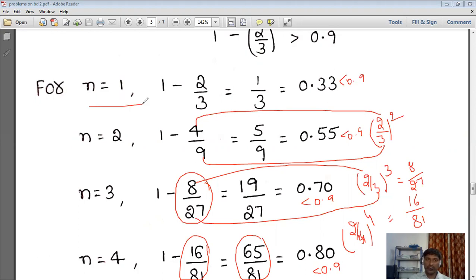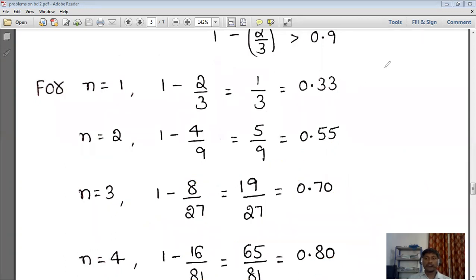So we substituted 1, we got less than 0.9. We substituted 2, we got less than 0.9. We substituted 3, we got 0.7, which is less than 0.9. We substituted n is equal to 4, we got 0.8, and this is less than 0.9. But we require at which value of n this condition is satisfied. You need to go through different values of n until we get more than 0.9.